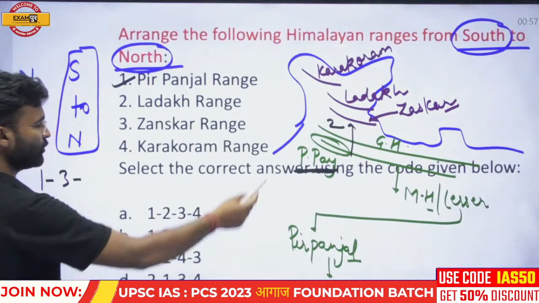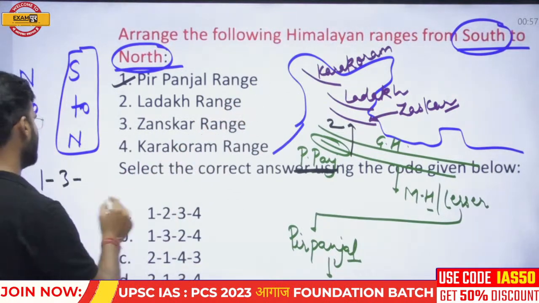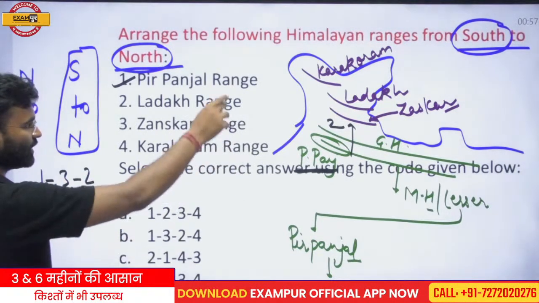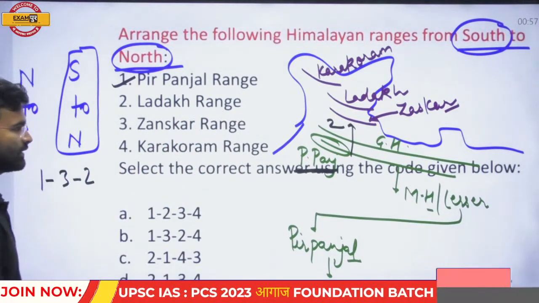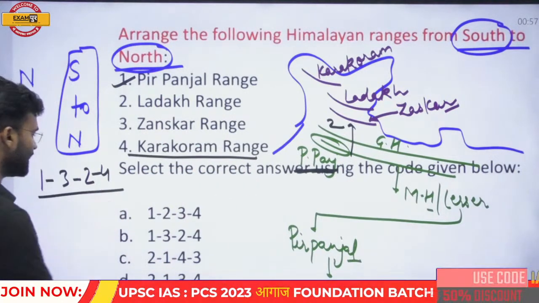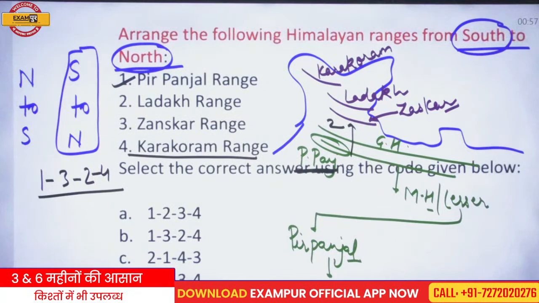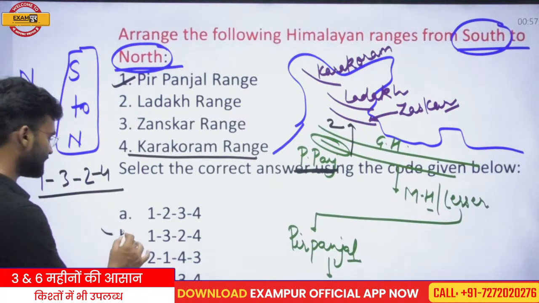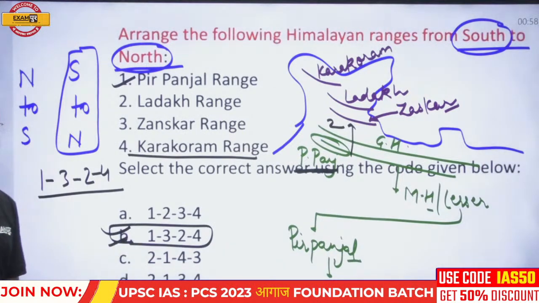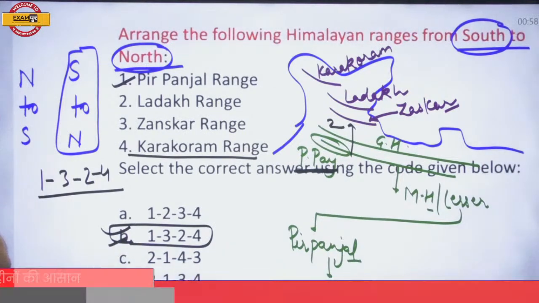And when we move from Zanskar further north, you will get the Ladakh, which is 2. And after Ladakh, the northernmost is the Karakoram, which is 4. So 1, 3, 2, 4 is the correct answer, and on that basis the correct answer of the question is B.